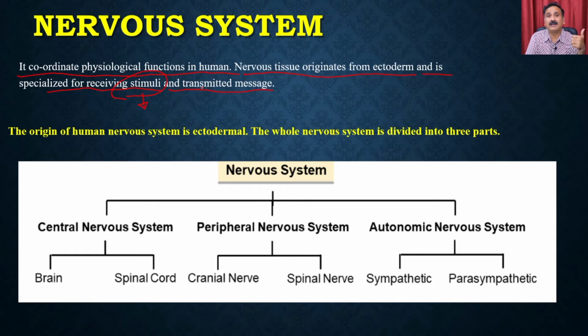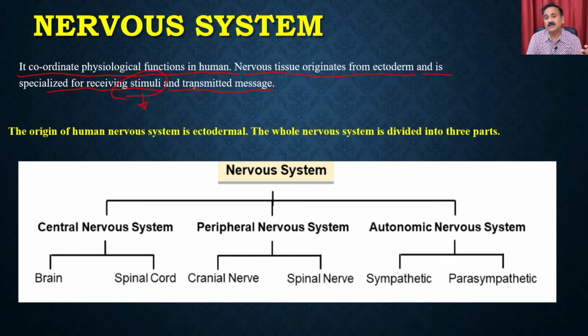So if there is a danger, you secrete different types of hormones, and in addition you activate the particular muscular system. For example, if you have to run, the muscles of the legs are activated, and that's how you start running.